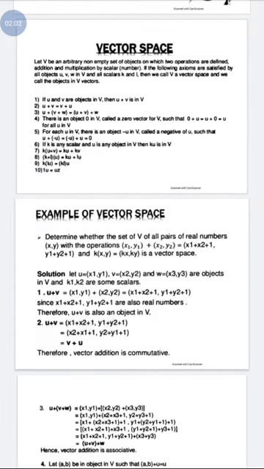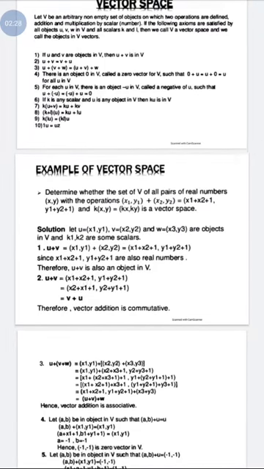An example: we have two vectors (x1, y1) and (x2, y2), defined as (x1 plus x2 plus 1, y1 plus y2 plus 1), with a scalar k times (x, y).